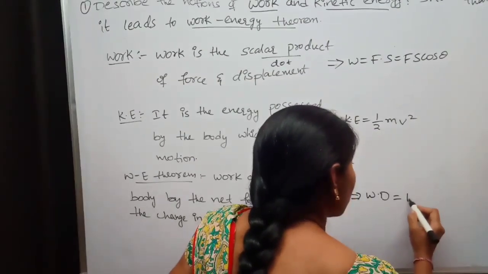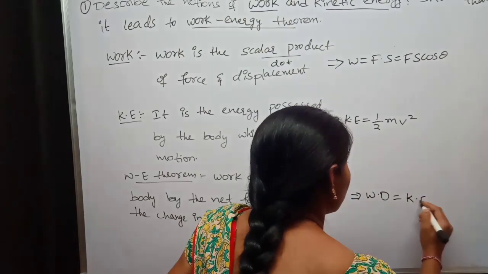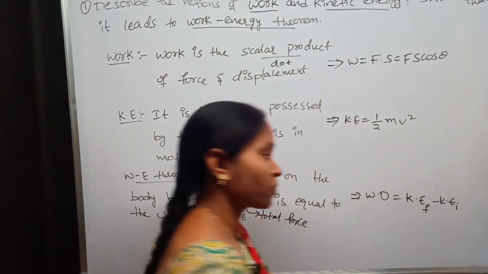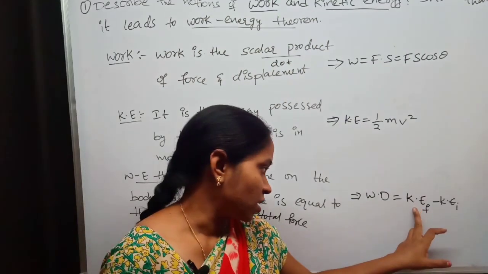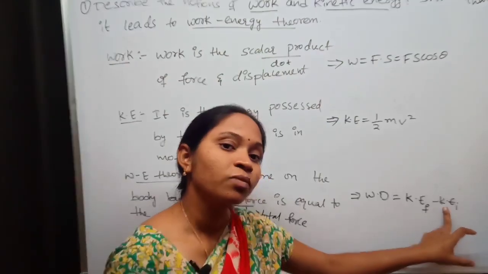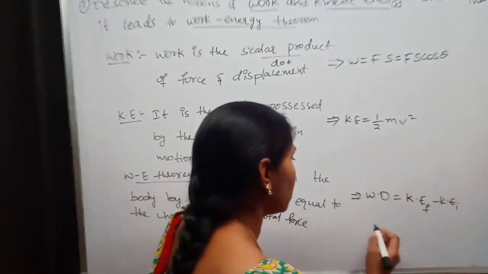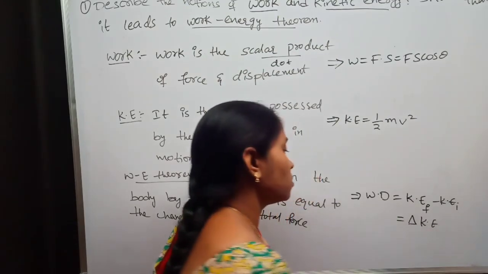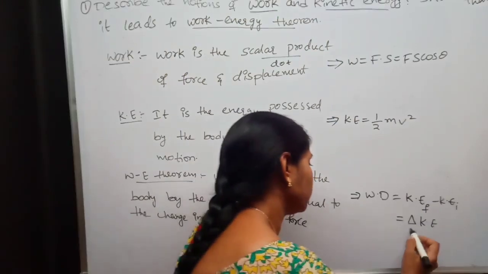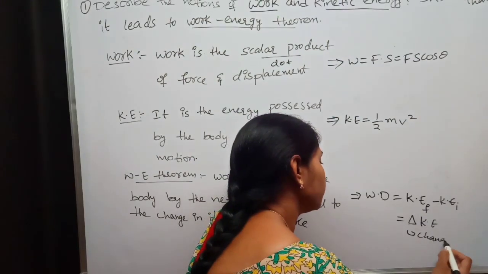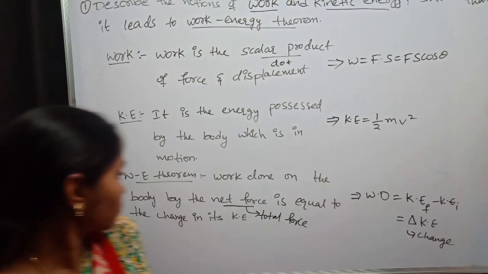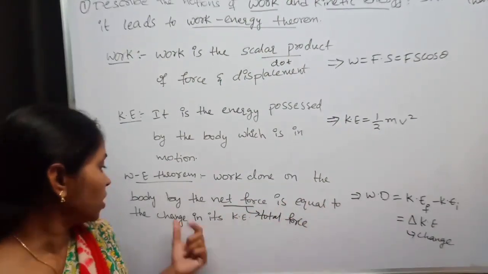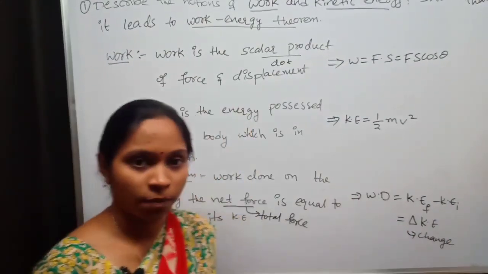The change in its kinetic energy means final kinetic energy minus initial kinetic energy. Okay, final kinetic energy minus initial kinetic energy. Okay, and this can be written as delta KE. This delta denotes change. Okay, work done on the body by the net force is equal to the change in its kinetic energy.